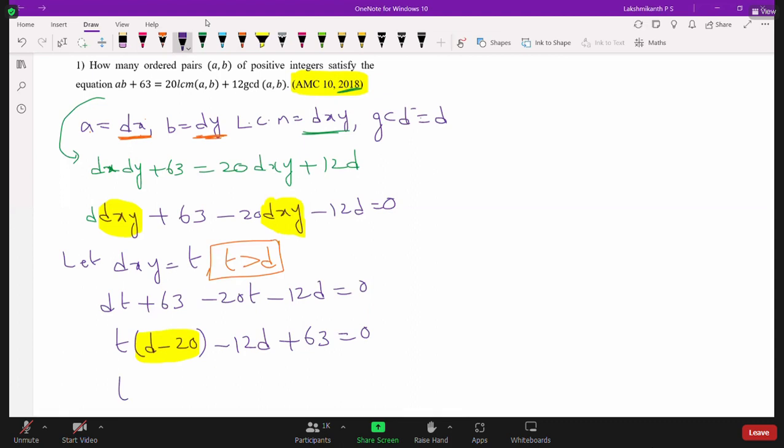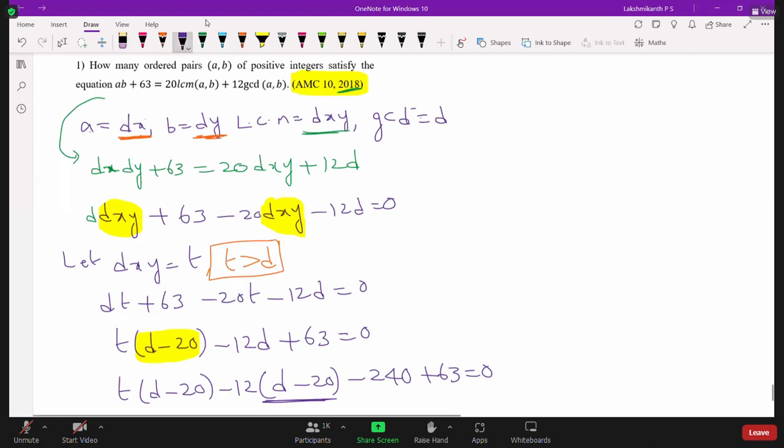So to do that, t into d minus 20. First I am going to write d minus 20 here. In order to get d minus 20, what should I write here? We have to take minus 12 common. So minus 12 times d minus 20: minus 12d, minus into minus plus 240. So we have to subtract, that is minus 240. Now it will be clear, right? So minus 12d plus 240 minus 240 will get cancelled, plus 63 is equal to 0. This is how we can write.